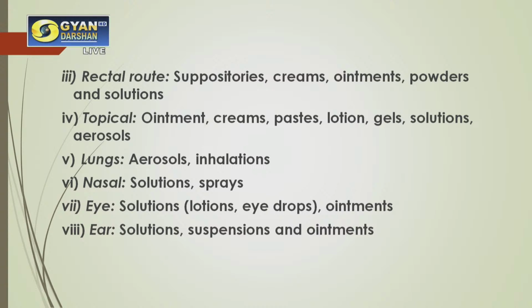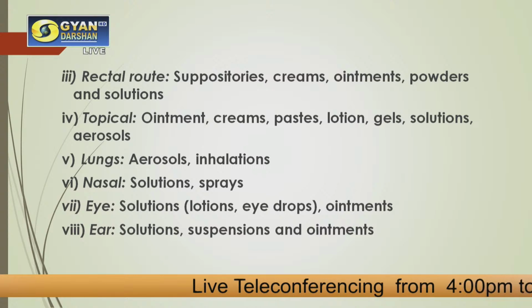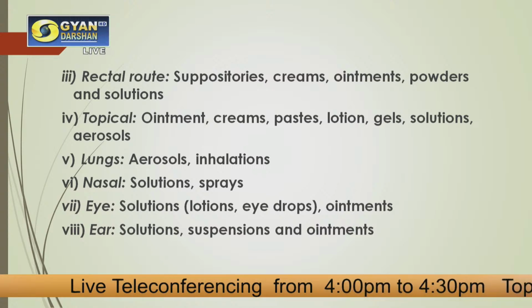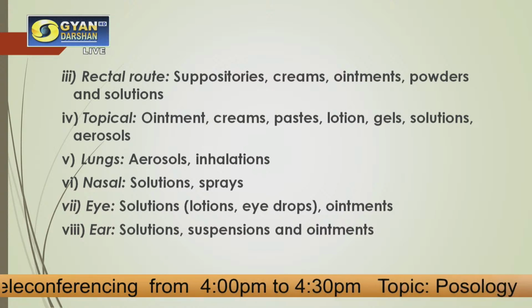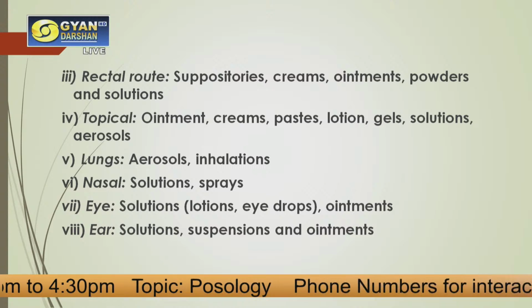Fifth is the route through the lungs. We can give medication directly into the lungs, that is through inhalations, aerosols, inhalers. You must have seen that anybody who is asthmatic will take an inhaler. Why? Because that drug will enter directly into the lungs of that person, because it is in the form of aerosols which directly act on the blocked alveoli of the lungs.